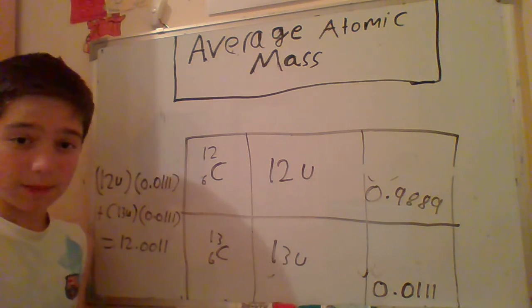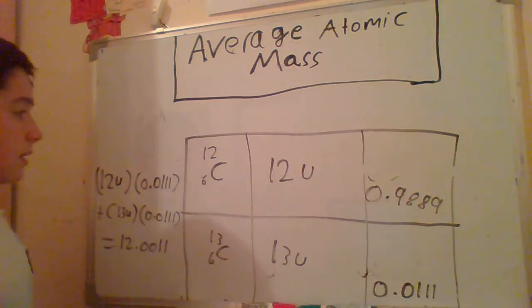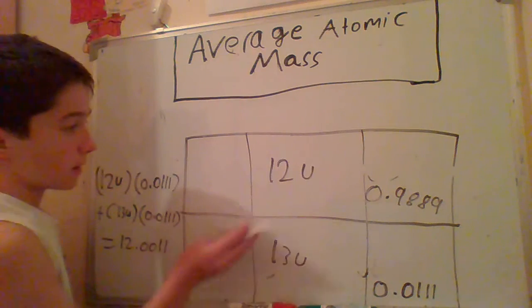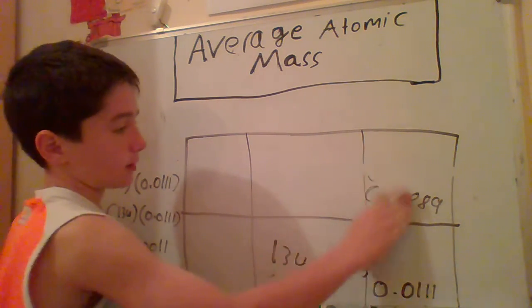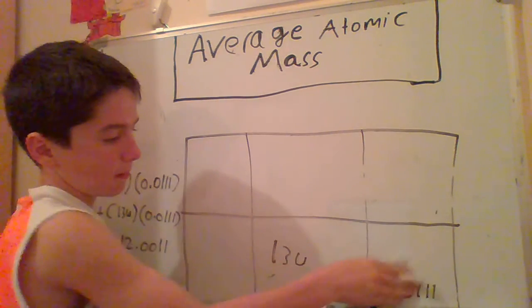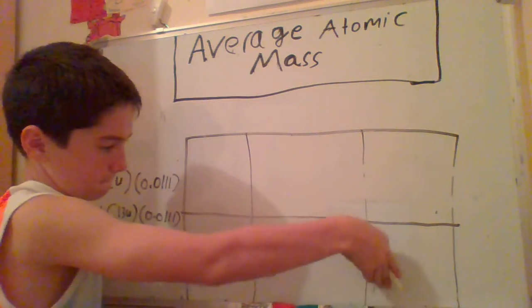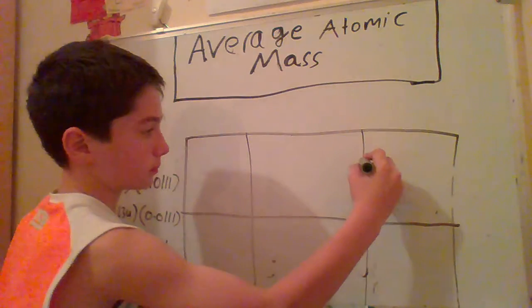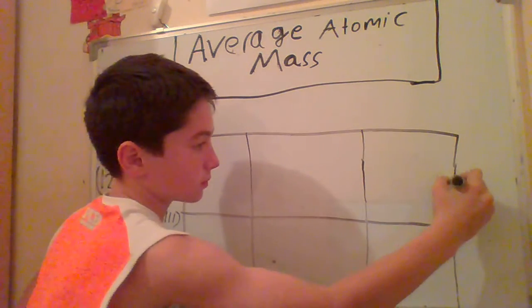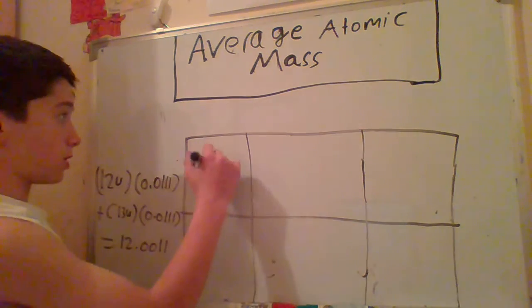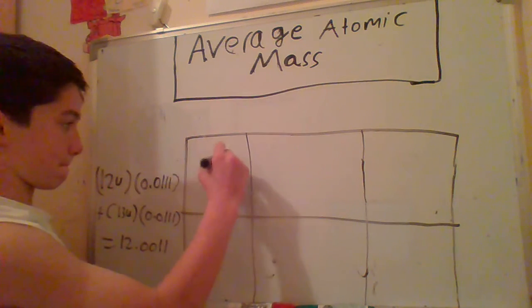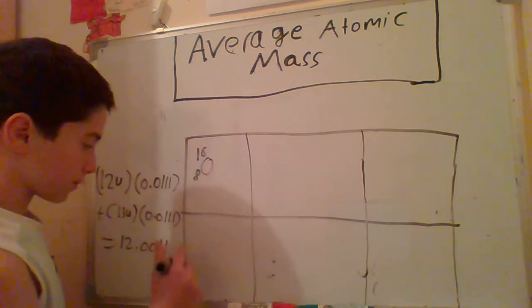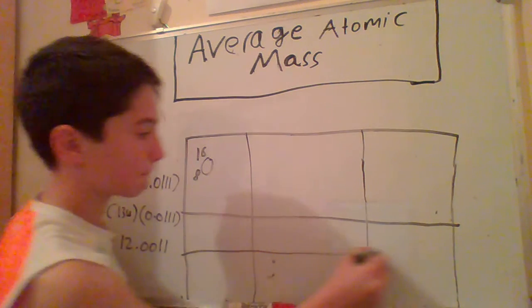Let's take another example. This example is for oxygen. I'm going to use oxygen 16. Let me put a line here.